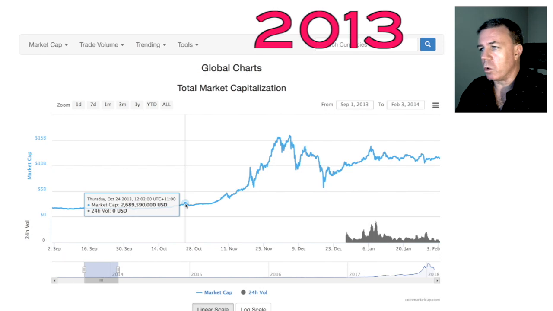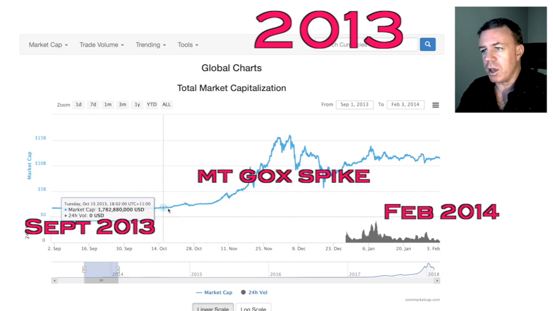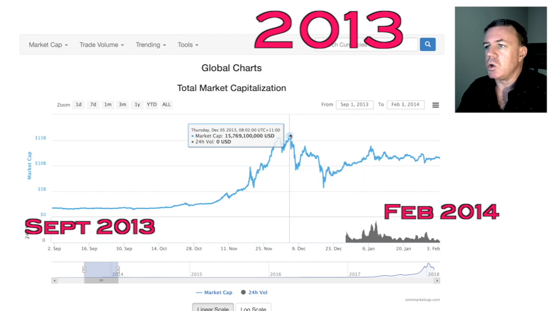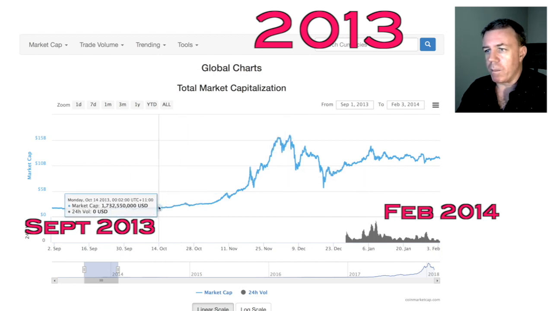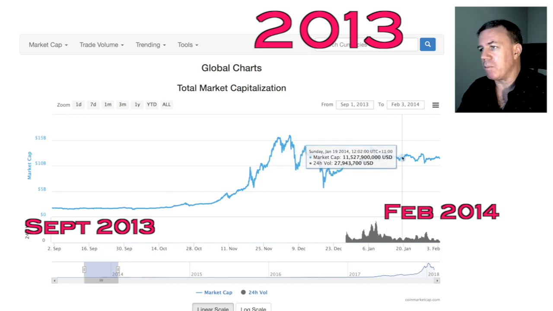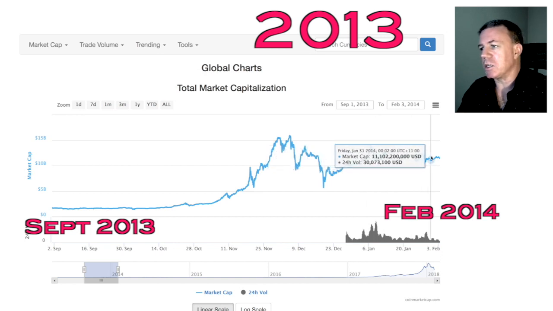So here we have the overall market cap for cryptocurrencies, and you can see the low in here, and the time frame is around 2013, running right up to around November of 2013, and then the value started to spike right up right here. So the market cap went right up to around 15.7 billion from about 1.7 billion, and then it retraced right back down here, of course, and then flattened out. It sort of bounced back up to around 11 billion right here. So this is going back to the time frame of 2013 into 2014.